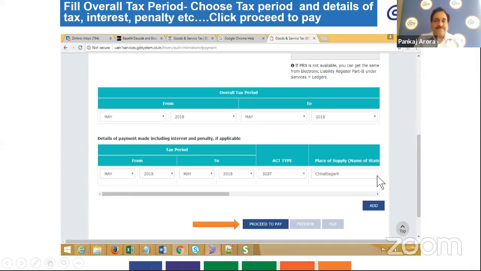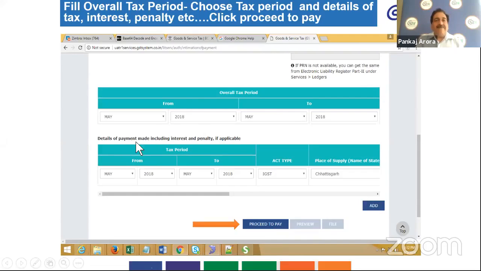Now coming further, in the below portion of that form, two things I have to enter here. Now I have to enter the details of the period to which my payment pertains. That is, if the payment pertains to any tax period, I have to select the tax period and the year from the menu provided. This is from and to, that is period.